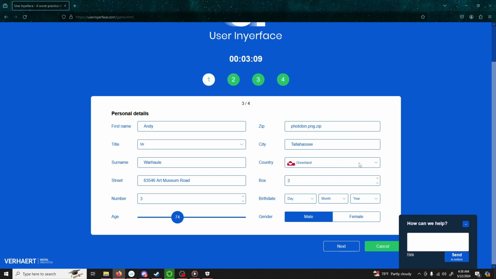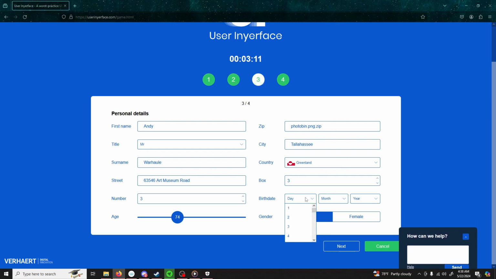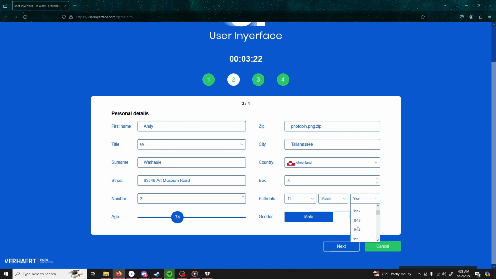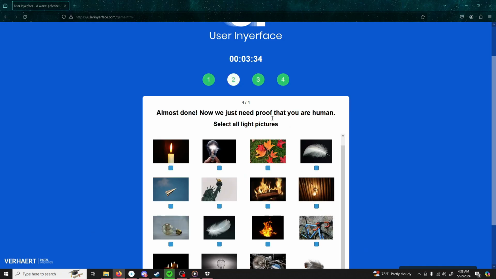I'm sure he's probably not from Greenland, but that's okay. His birthday, of course, the numbers don't matter except for the year. Everybody knows that. March is probably a good time. And let's see here. His age is 74, so that means he's going to be born roughly around 1950, I believe. So let's just pull that date. And of course, he is male. Let's go ahead and go next.